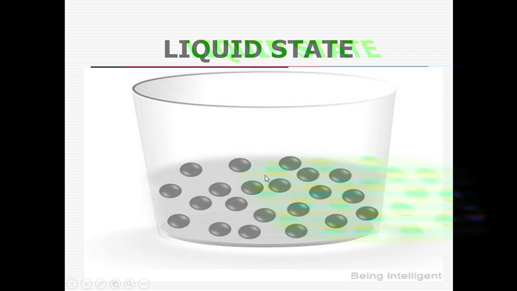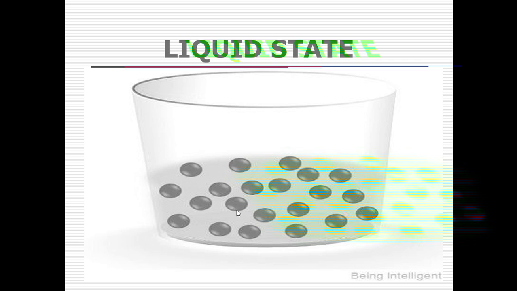Or when you take this water in a jug, it will take the shape of the jug. Or if you pour this water in a bowl, it will take the shape of the bowl. So liquid has no definite shape, or it does not have any definite volume, but it will take the shape of the container in which it is poured.